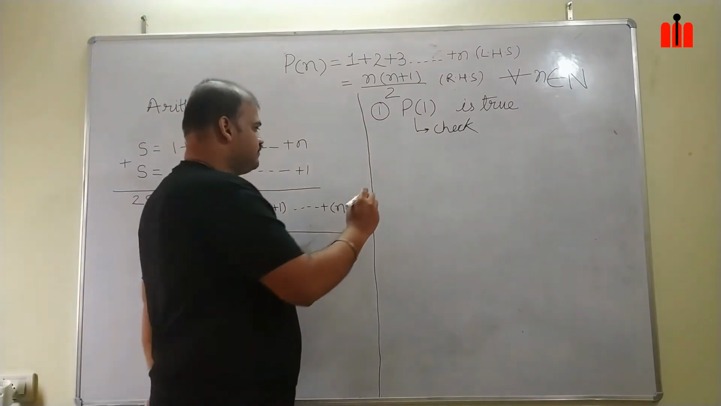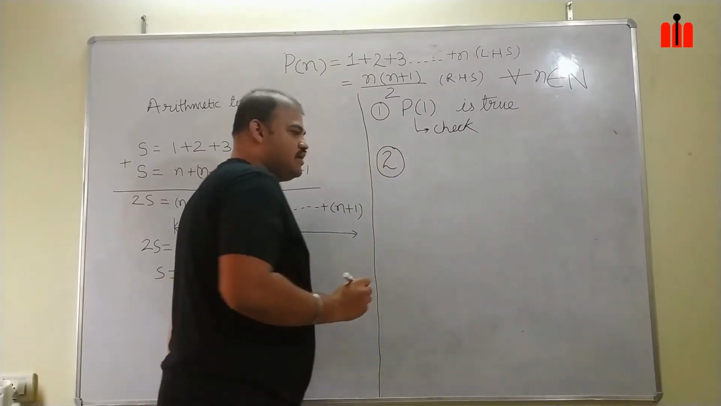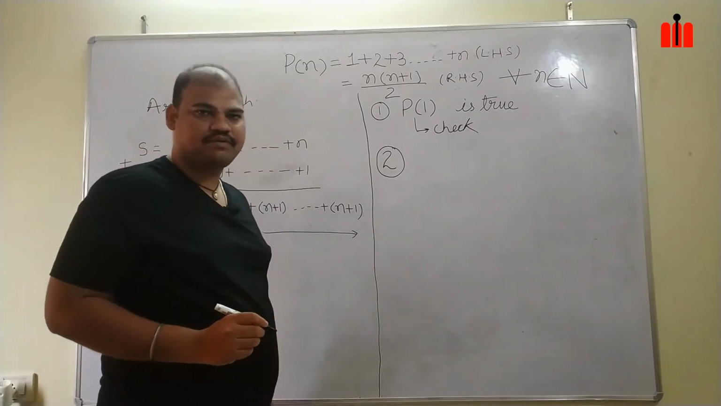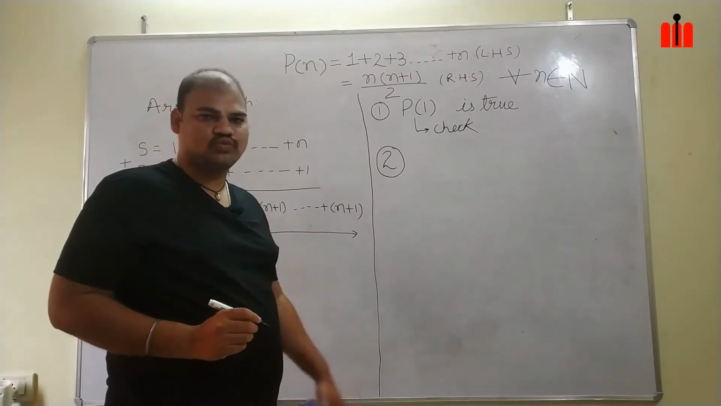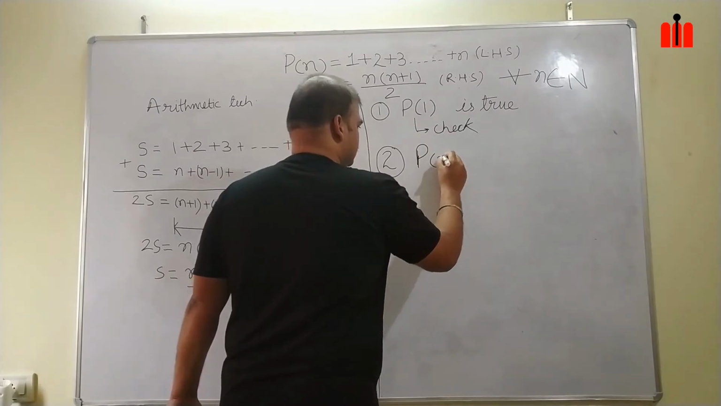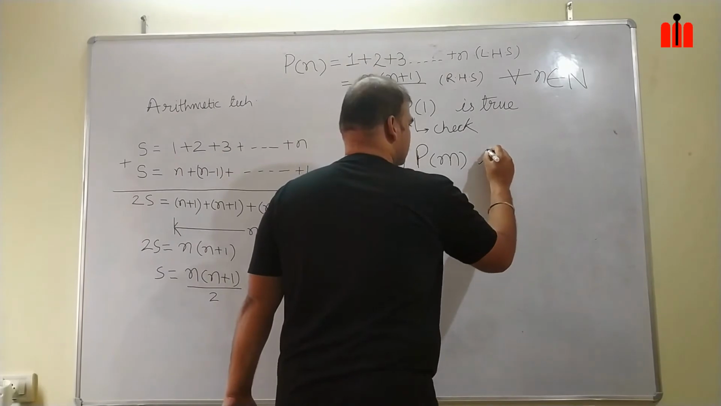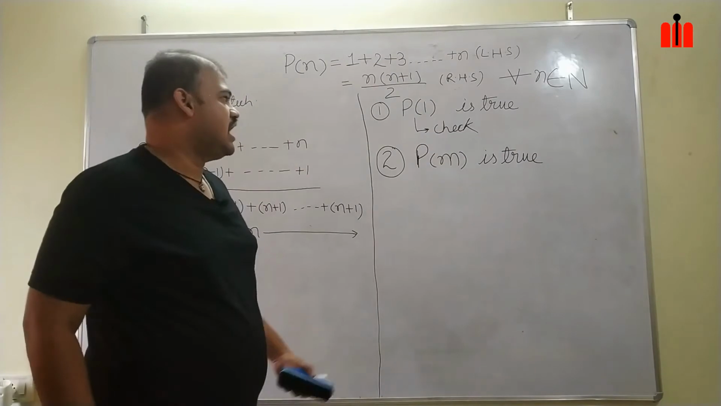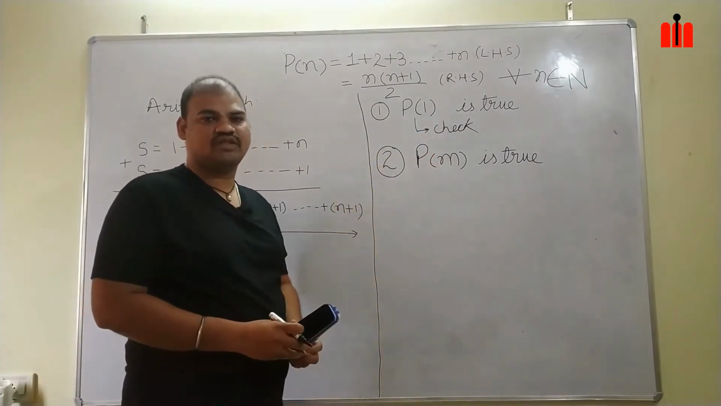What is my next step? The second step is my assumption step. In my assumption step, I will assume that Pm is true. As P1 is true, I will assume that Pm is true.